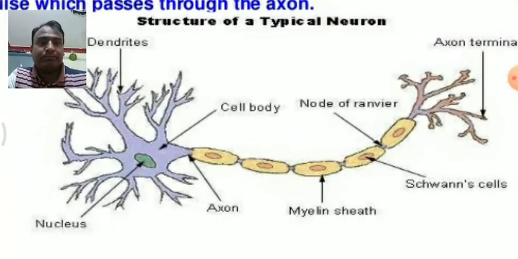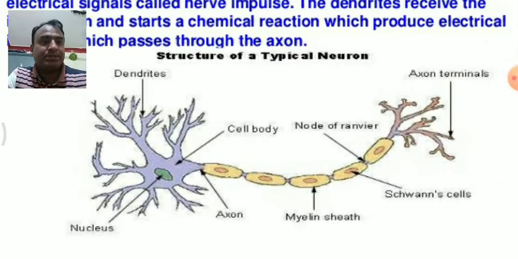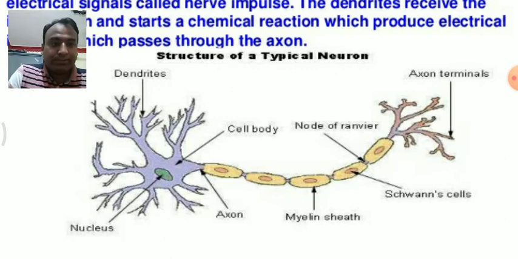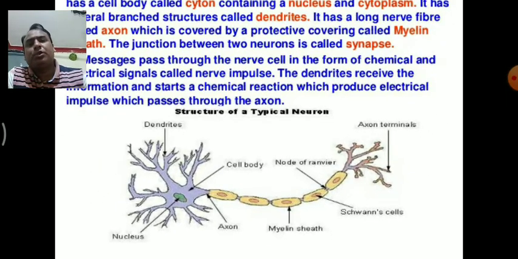Now I will enlarge this structure. You can see these branch-like structures called dendrites, and this central part is known as the cell body or cyton. This tube-like structure is called the axon, through which messages can be transferred, and at the end the axonal terminal is present, where the messages are transferred to the next neuron.